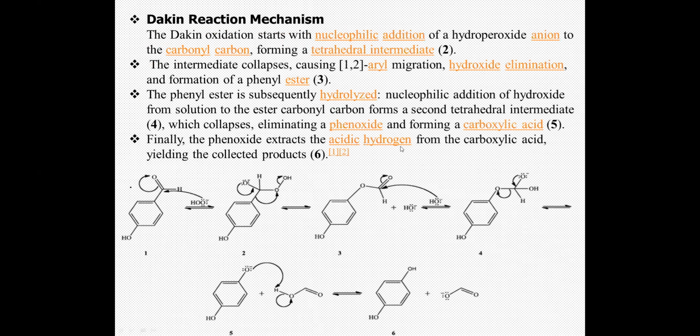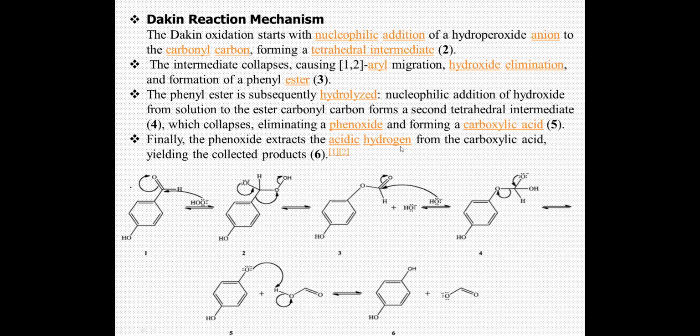What exactly happens? The first and foremost important step in this reaction is the generation of the hydroperoxide anion. Where do you get this?